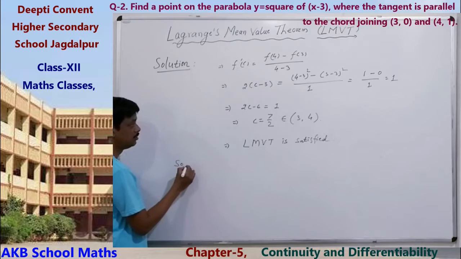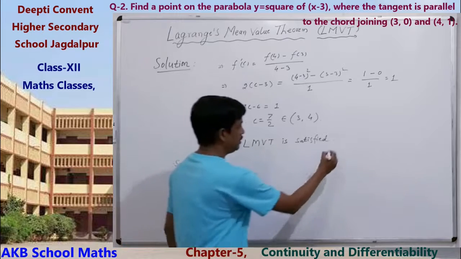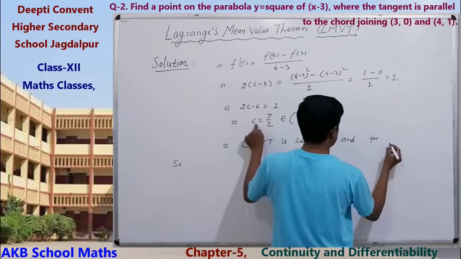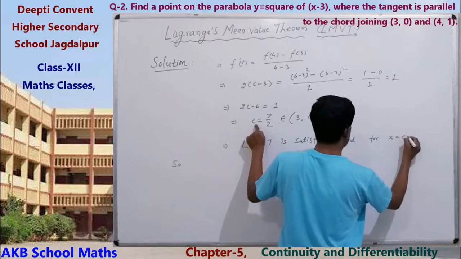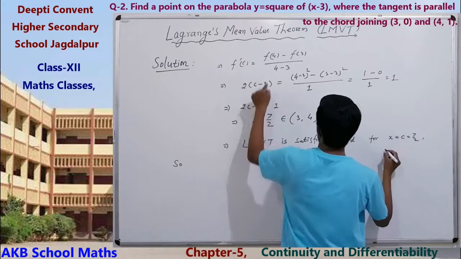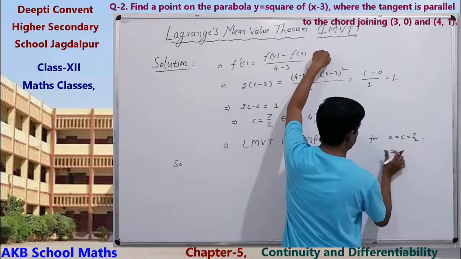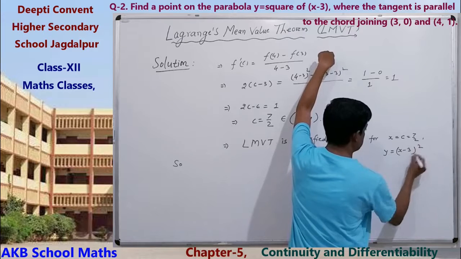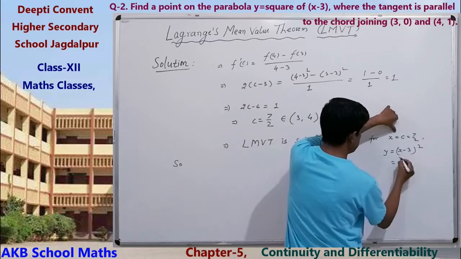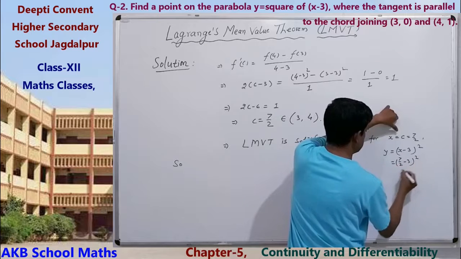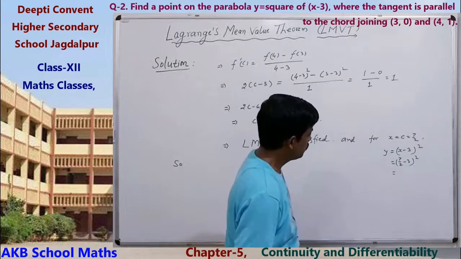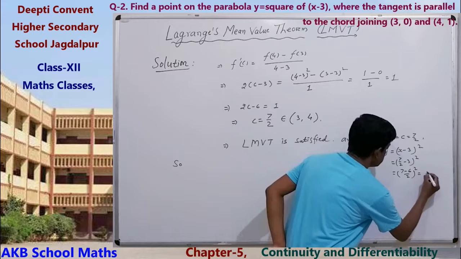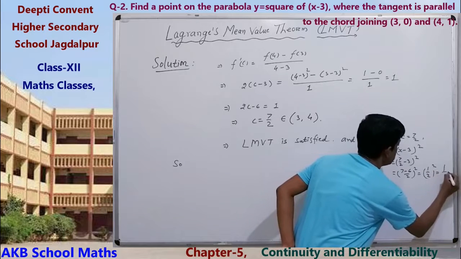For c, x equals c equals 7 by 2, y equals (x minus 3) square equals (7 by 2 minus 3) square, which is (7 minus 6 by 2) square, means (1 by 2) square, means 1 by 4.